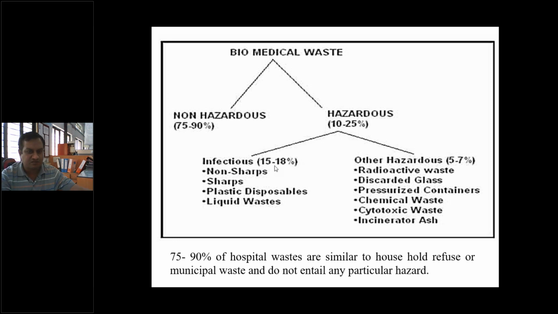So infectious waste is approximately 15 to 18%, and other hazardous waste is 5 to 7%. So infectious waste may include non-sharps, sharps, plastic disposables, liquid waste, etc. And the other hazardous waste includes radioactive waste, discarded glasses, pressurized containers, chemical waste, cytotoxic waste, and incinerator ash.